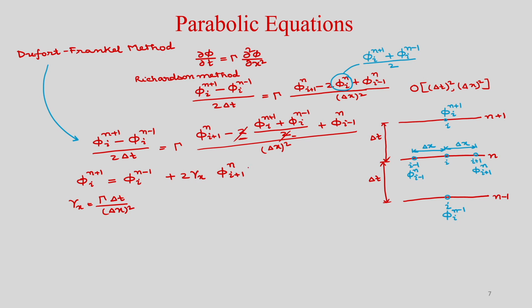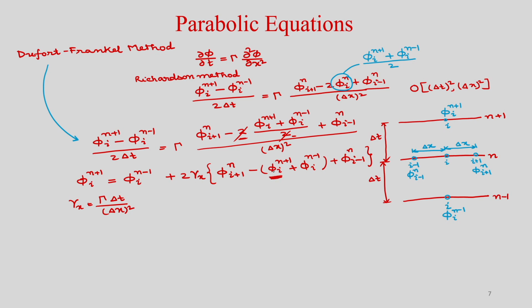So, you can write minus phi I n plus 1 plus phi I n minus 1 plus phi I minus 1 n. Okay. So, on the right hand side also phi I n plus 1 is there.